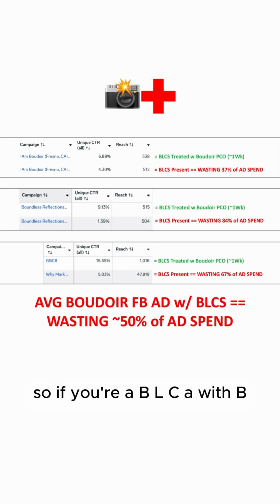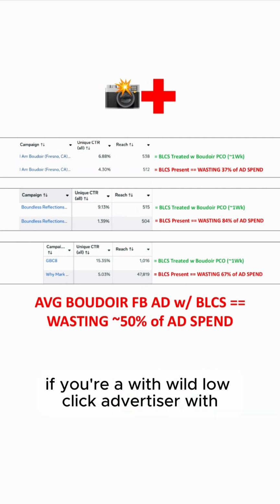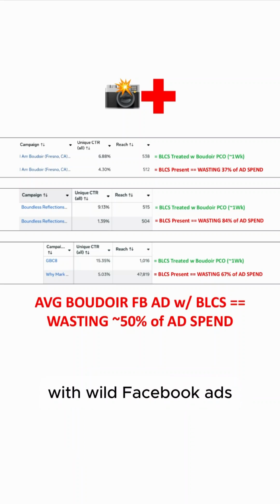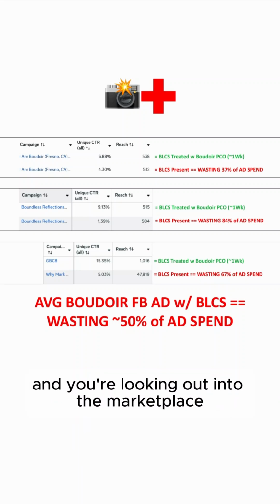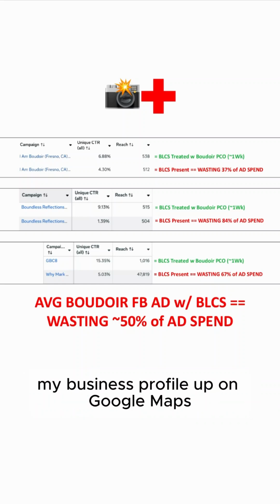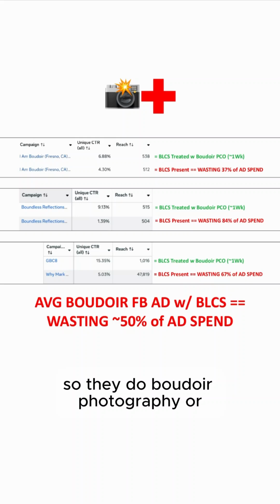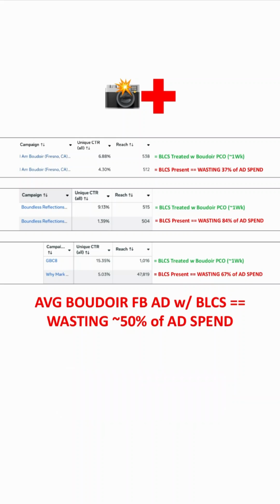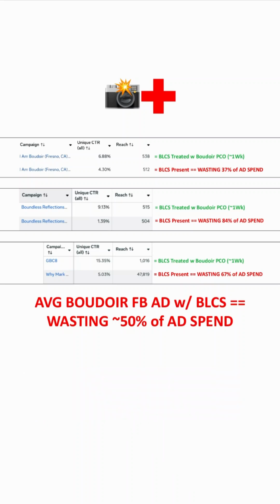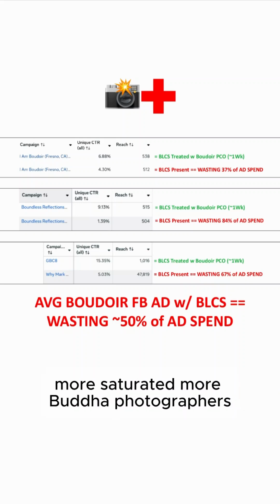So if you're a BLCA with BLCS, so if you're a Boudoir low click advertiser with Boudoir low click syndrome, and you're spending more than 10 grand a month on Boudoir Facebook ads, and you're looking out into the marketplace, seeing it get more and more saturated. It seems like when someone gets a new iPhone, every single day, someone's throwing up a new Google My Business profile on Google Maps, saying they do boudoir photography, or they get a new camera, they're posting in the mom groups on Facebook saying they do boudoir photo shoots. And you see it's just getting more and more competitive, more saturated, more boudoir photographers.